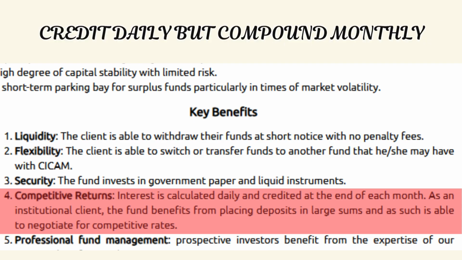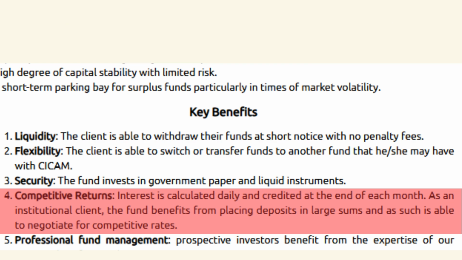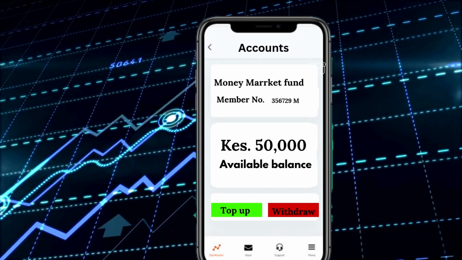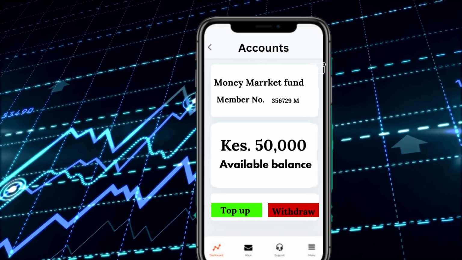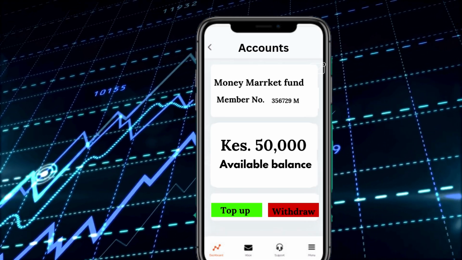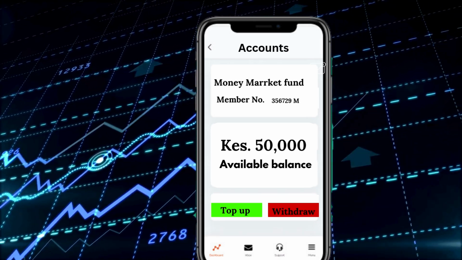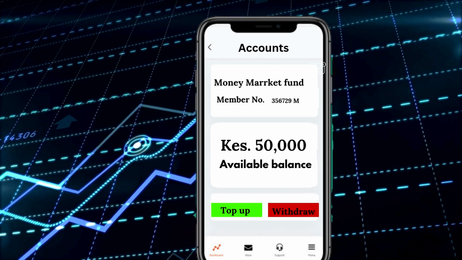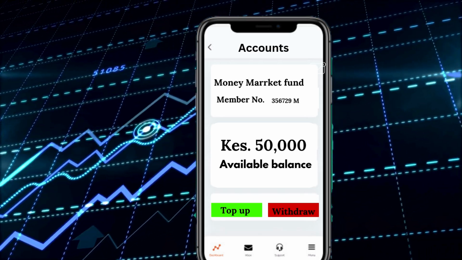For companies that say they calculate your interest daily and credit it at the end of each month, what this means is for money market funds, sometimes the interest varies from week to week or day to day. So what they will do is use that interest rate for that day to calculate your interest accrued or interest earned for that particular day. Yes, but then they are going to credit your account at the end of the month, meaning that you can only access that interest at the end of the month. You can't withdraw that amount in between the month.